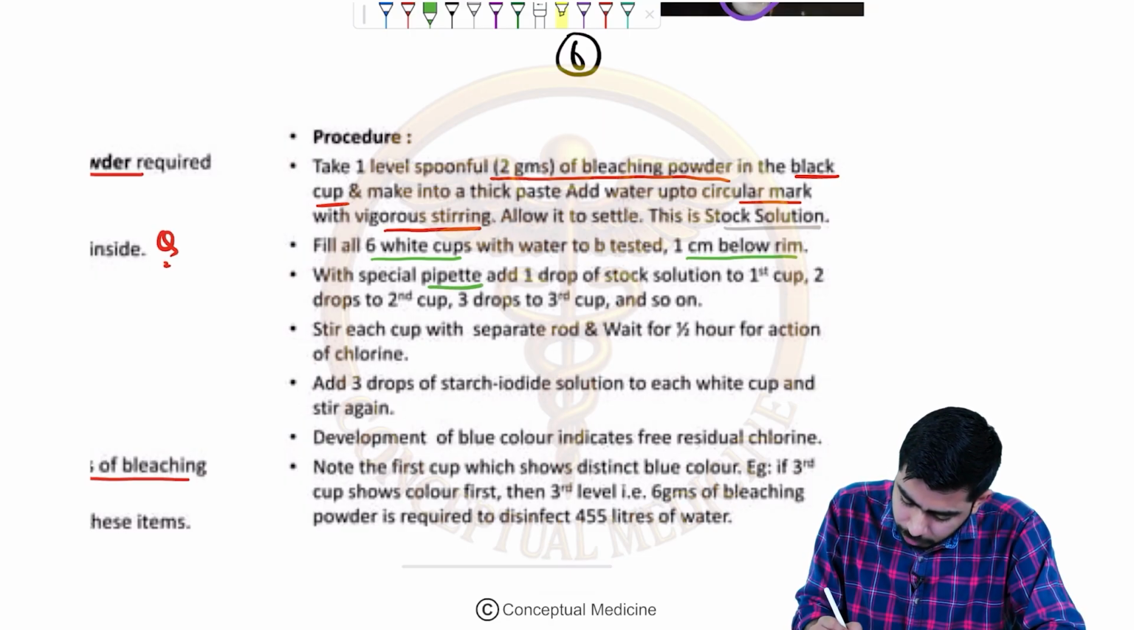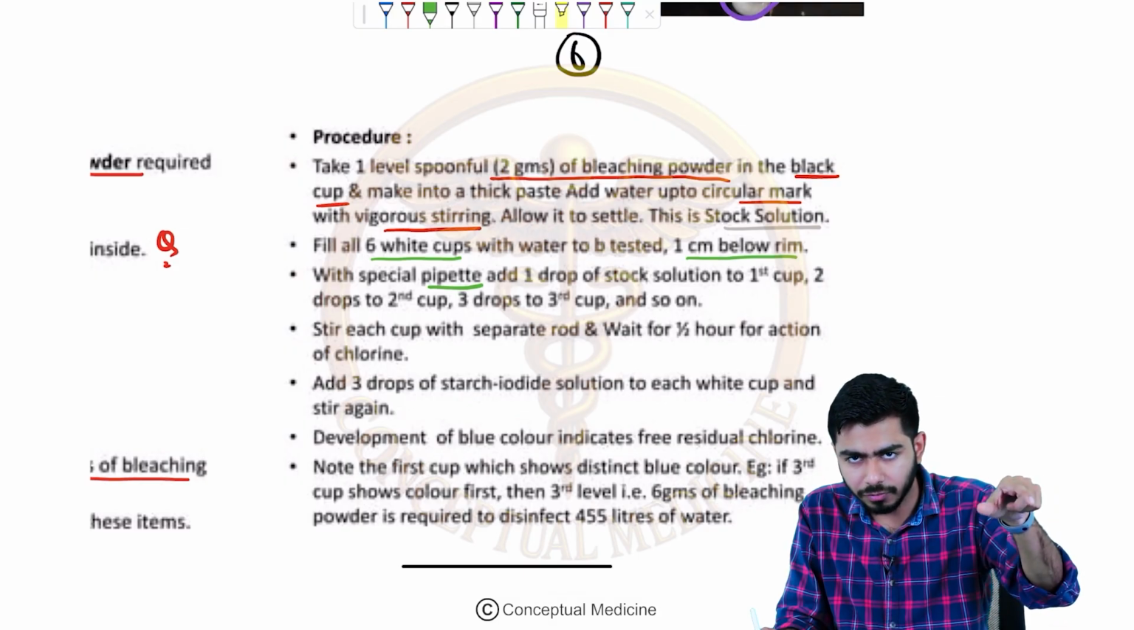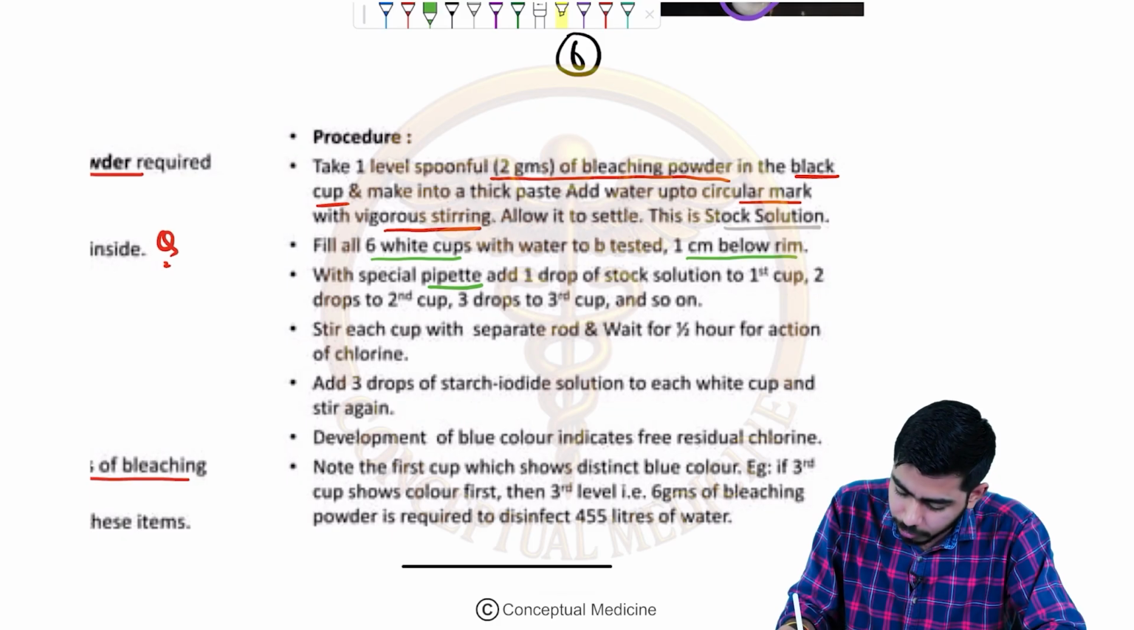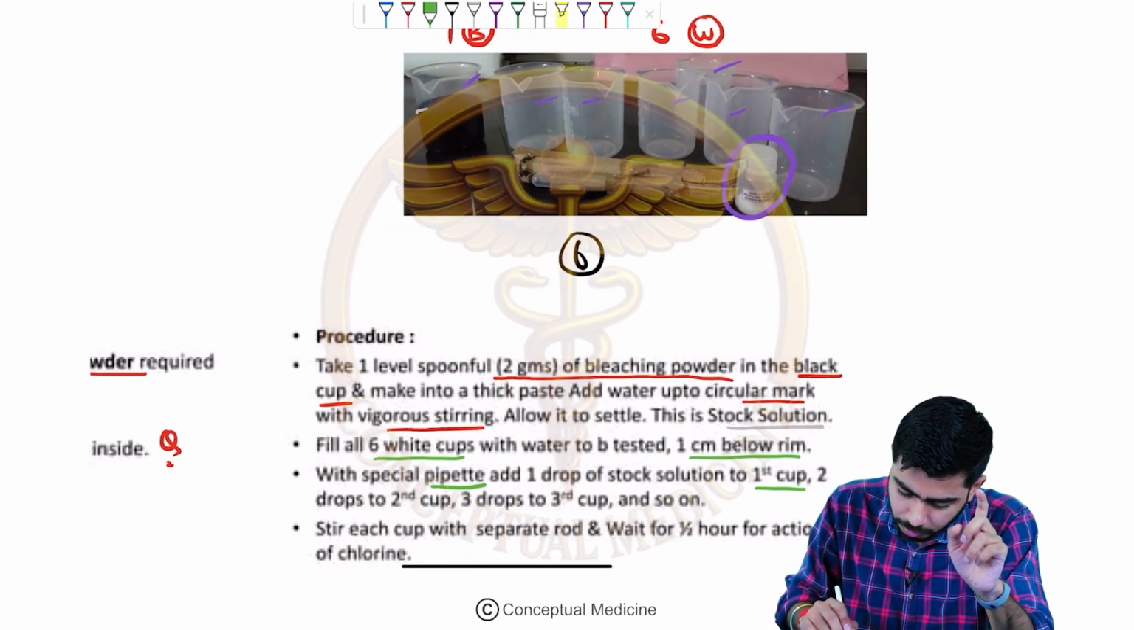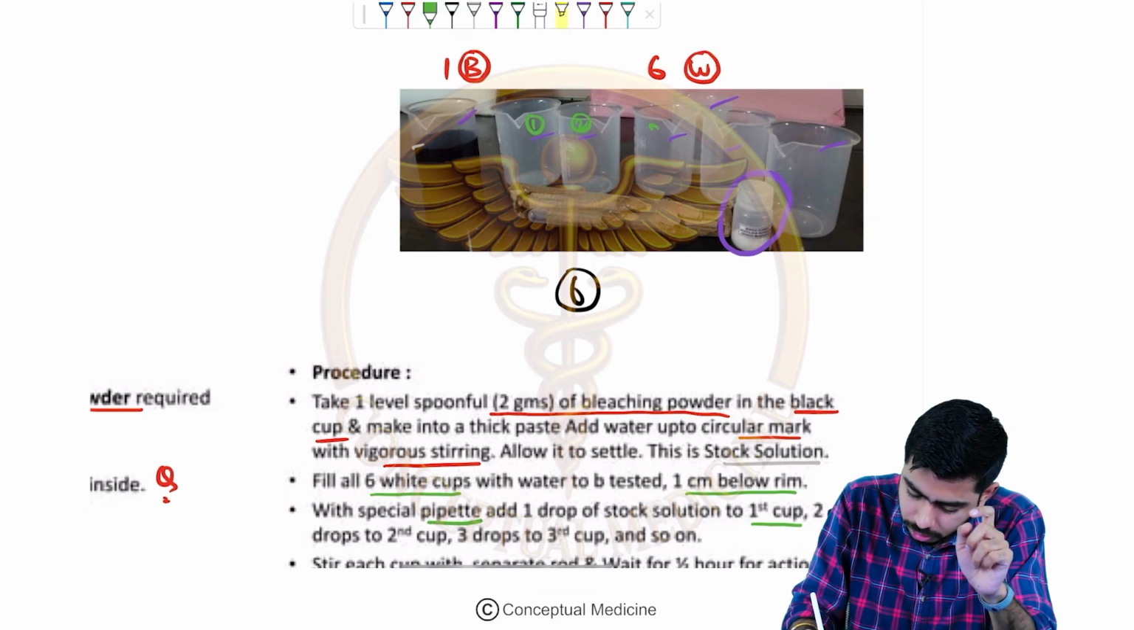With a special pipette, what you will be doing? Take 1 drop of the stock solution which you have made in the black cup. You will be taking the solution from the pipette, and then adding 1 drop of it to the first cup. Let's say this is the first cup, this is the second cup, this is the third cup, like that.